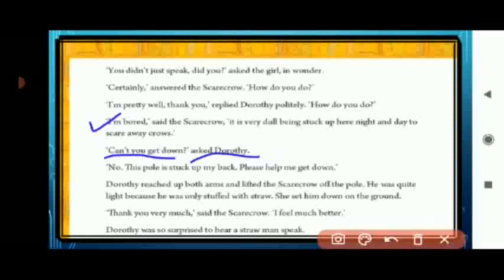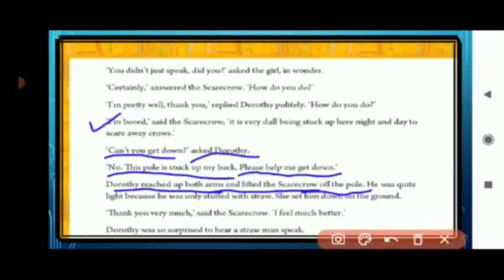"No, the pole is stuck up my back." The Scarecrow said, "No, I cannot come down as the pole is stuck up on my back. Please help me get down." Dorothy reached up both arms and lifted the Scarecrow off the pole. Now, the Scarecrow asked Dorothy to remove him from the pole.